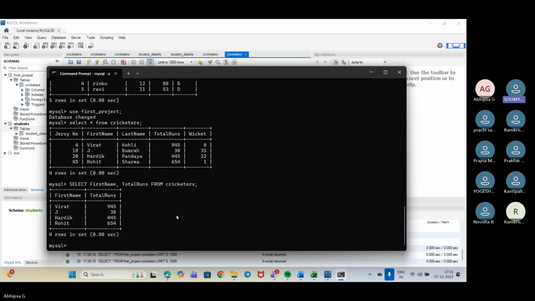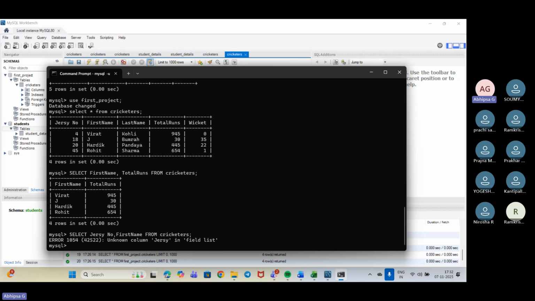Select jersey number, comma, first name from cricketers, semicolon. Right. So I'll be using select jersey number, comma, I'll be putting the first name from cricketers, semicolon.